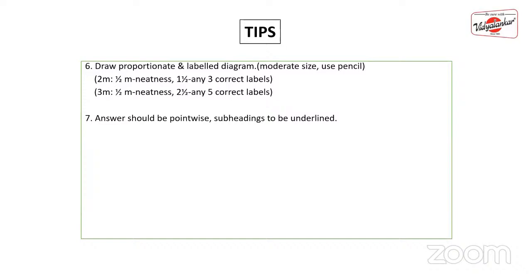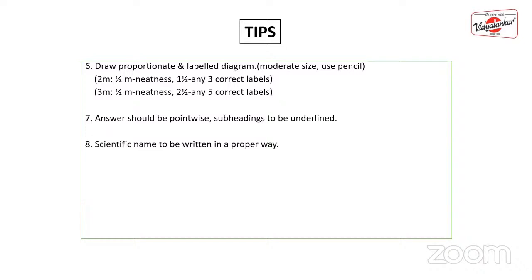Even if you don't write the subheadings and you just write down the points, the examiner may feel that you do not have the full knowledge of that particular answer. So make your answer presentable, write down the subheadings and underline them.